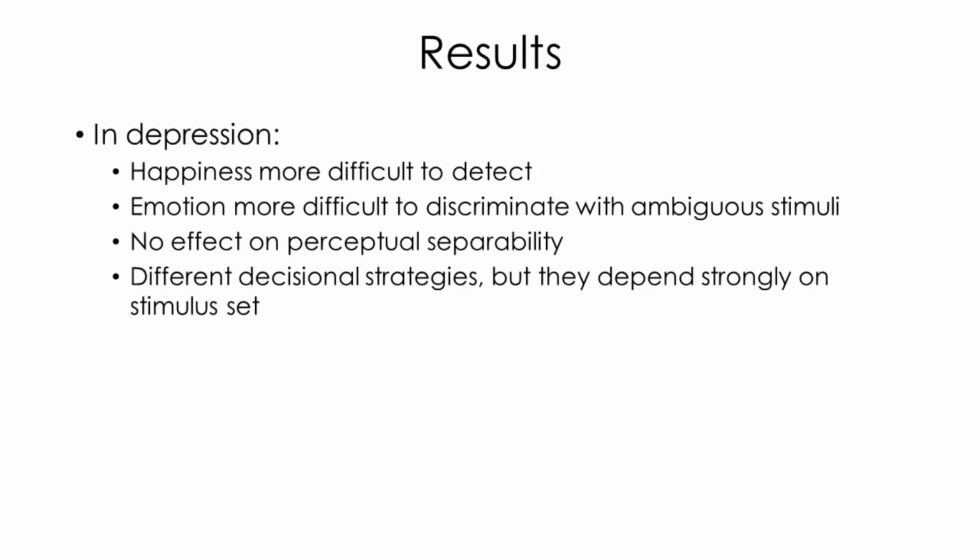In summary, happiness was in general more difficult to detect by people with depression, and there was a general deficit on emotion discrimination with ambiguous stimuli. There were no effects of depression on perceptual separability of emotion or identity. Regarding decisional mechanisms, we found that people with depression use different decisional strategies than those shown by control participants, but that those differences show absolutely no consistency across stimulus sets.